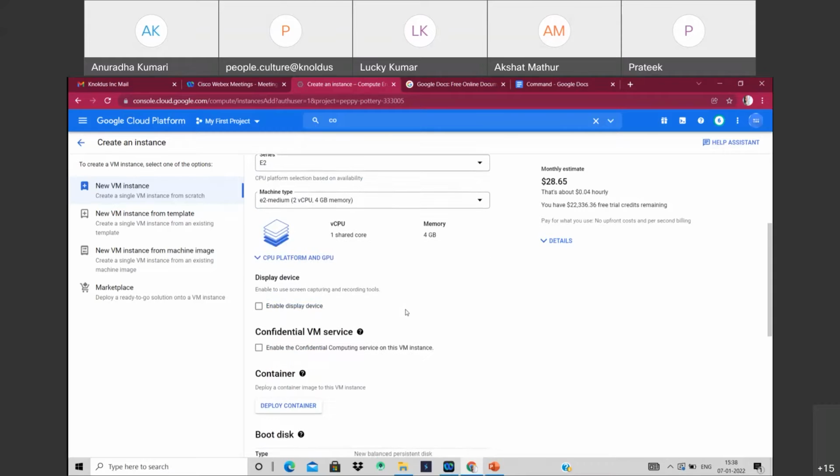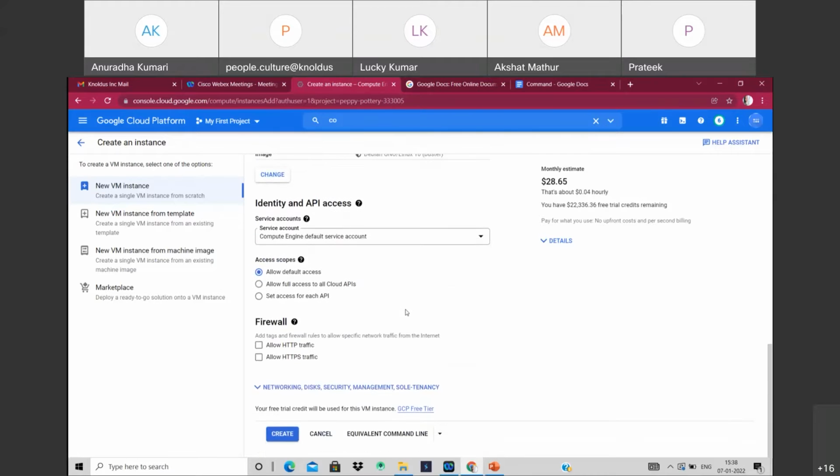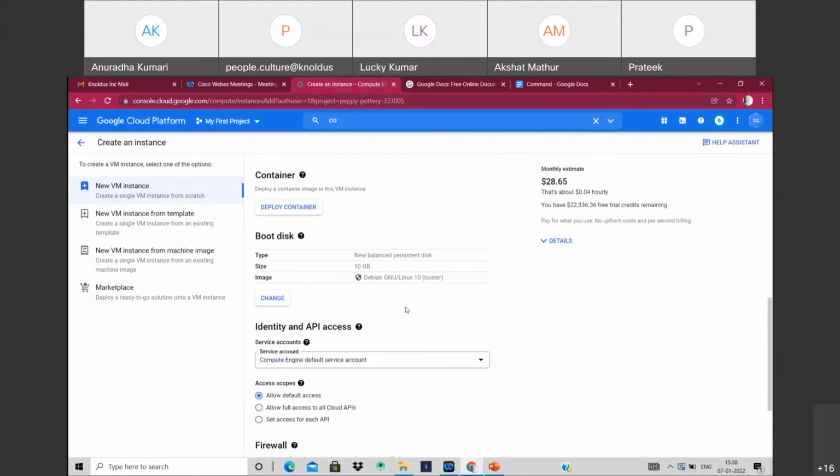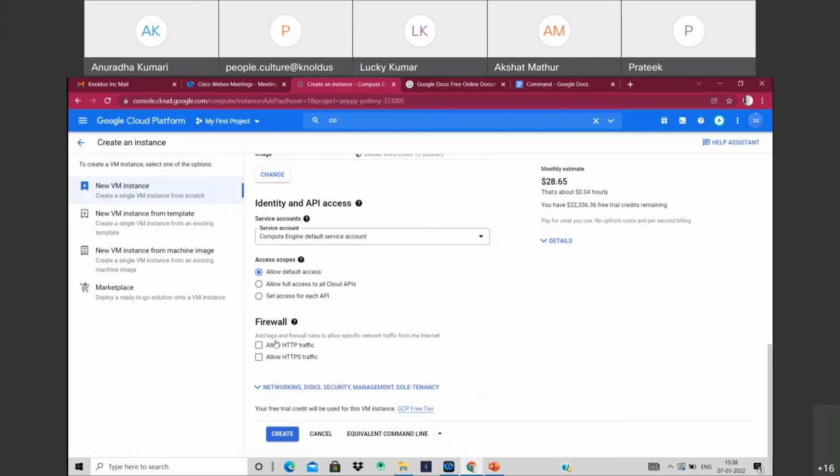I'm keeping all these things as default for now. And there is the firewall option. In the firewall configuration, we want to run an HTTP server on the virtual machine, and we want to allow HTTP traffic so that somebody from the outside can access the application running on the virtual machine. So I have to allow HTTP traffic.